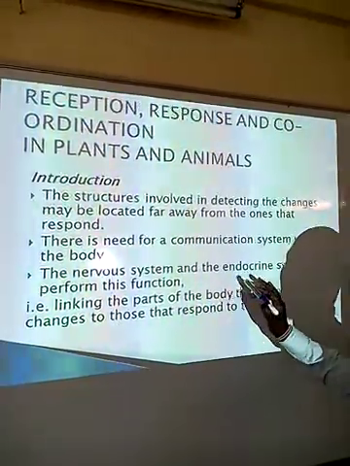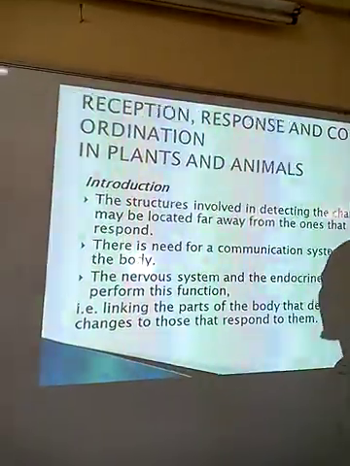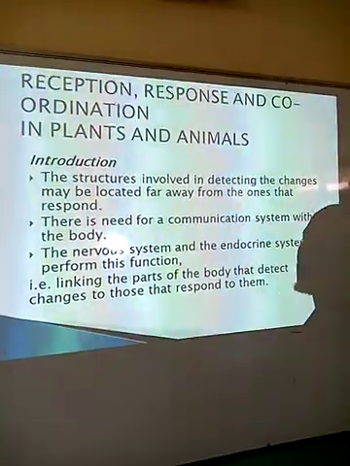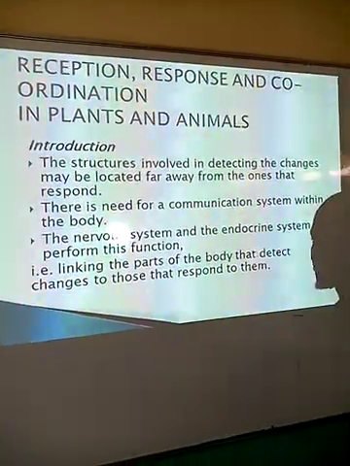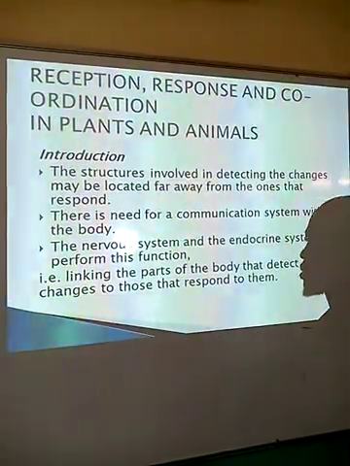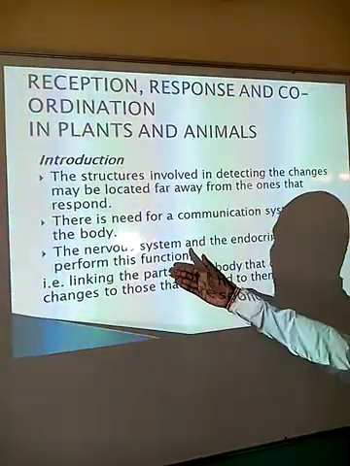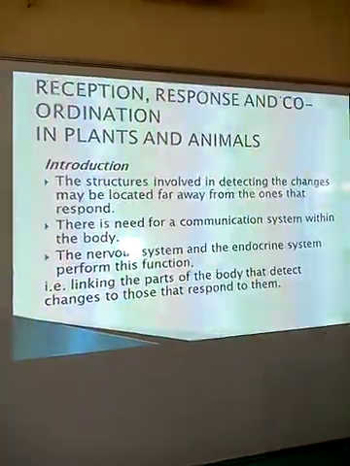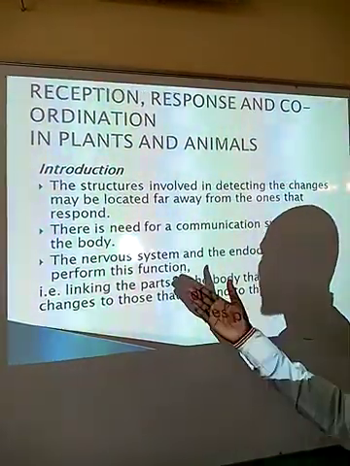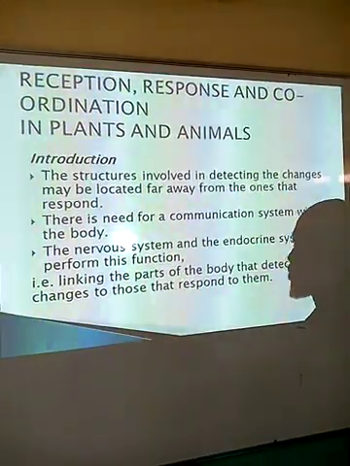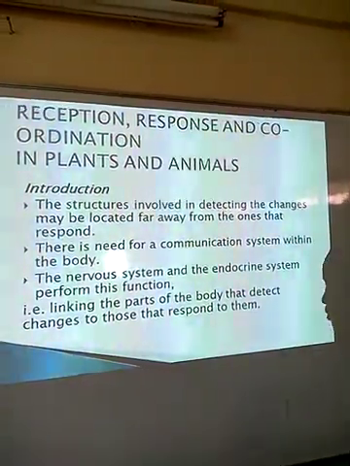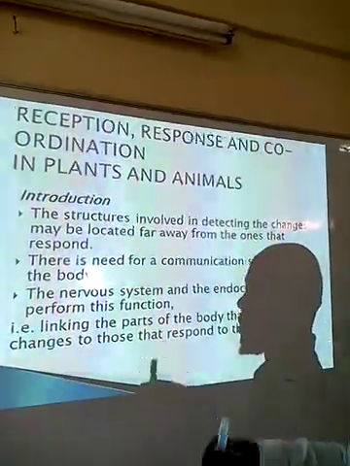When I talk about the endocrine system, we have different types of hormones in the body that are coordinated from the glands. We have the pituitary gland being the master gland, coordinating with other glands to produce various hormones that bring about coordination in plants and animals. And again, we also have the nervous system, which consists of the brain and the spinal cord. So coordination is brought about by the two major systems, the nervous system and the endocrine system, linking the parts of the body that detect changes to those that respond to them. We have said very well that these parts may be located in different regions.